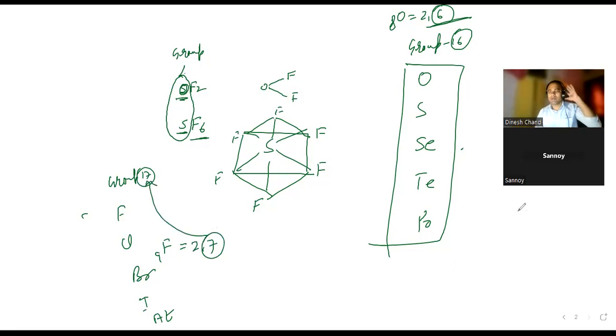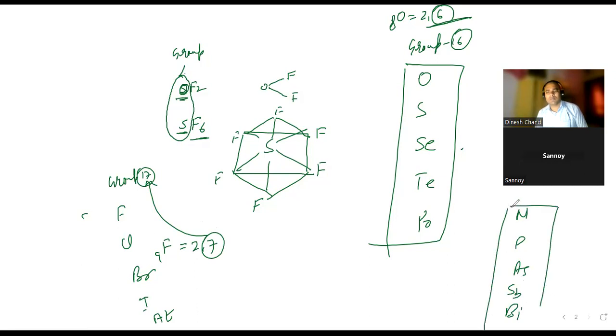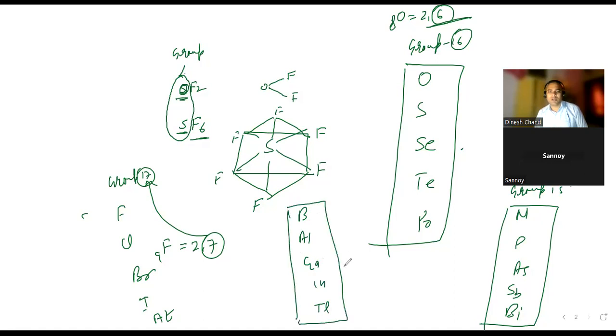If I ask you this element, which group? This is 15. Group number 15. Don't get confused. Nitrogen is 7, that is 2, 5. Very good. Tell me this one, which group? 13. Very good. This one? This is 14. Okay, good. So the question is what this belongs to: group number 16.